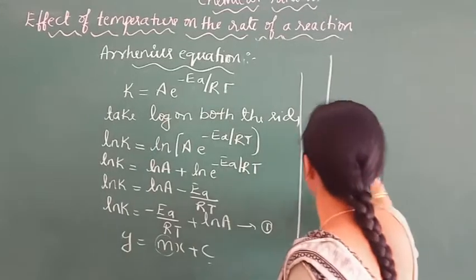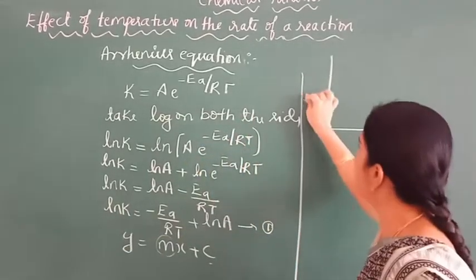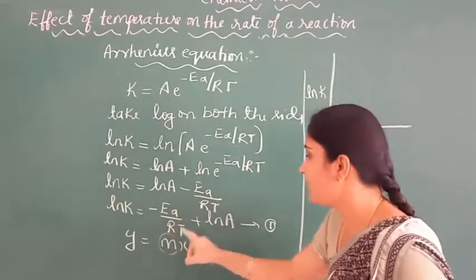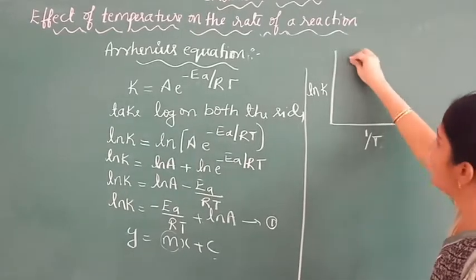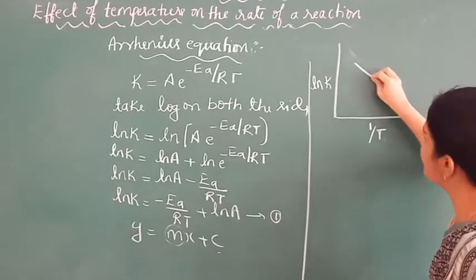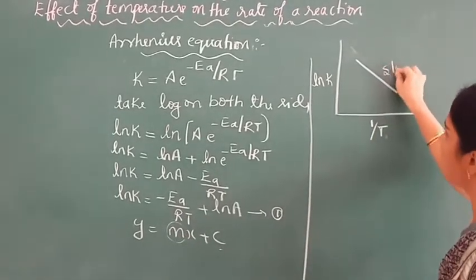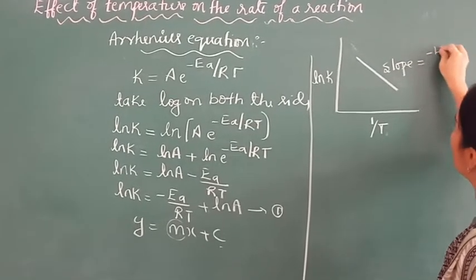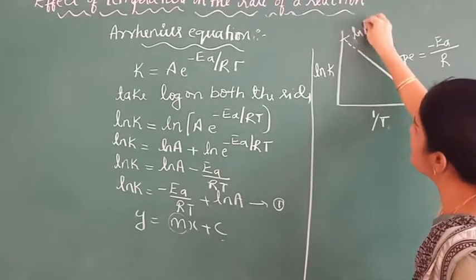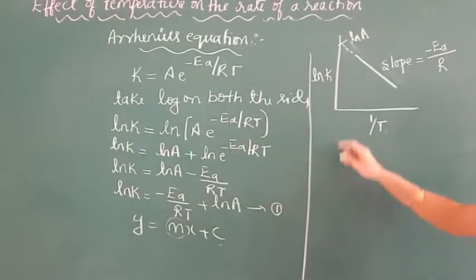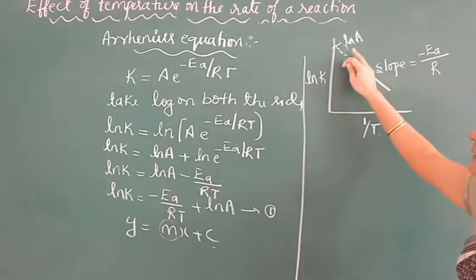Therefore, if we plot ln K on the y-axis versus 1 by T on the x-axis, we get a straight line. The slope m equals minus Ea by R, and the intercept is ln A.